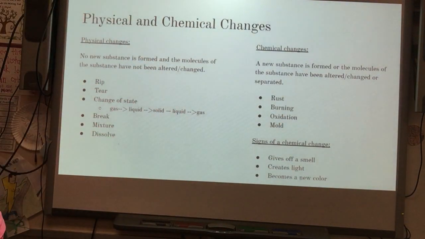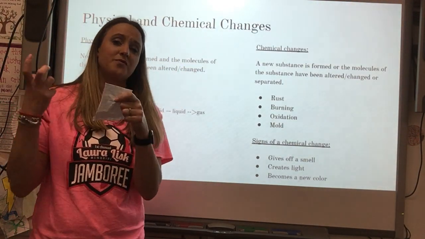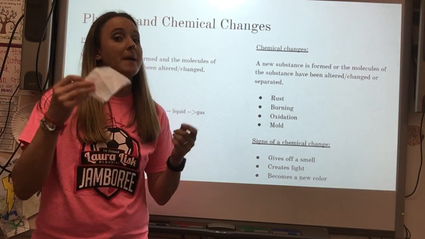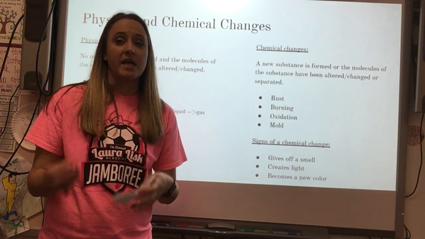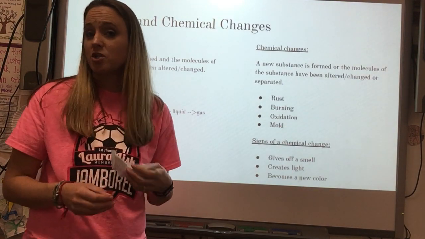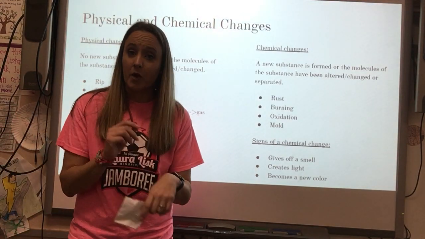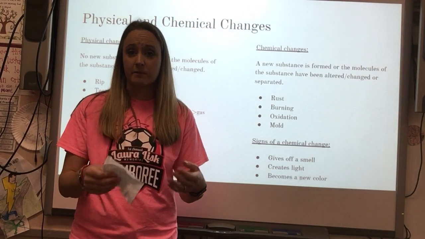Burning. If I have my crumpled up piece of paper and now I light that piece of paper on fire, it's going to become a new substance. It's going to become ash. That burning creates a chemical change. You cannot take that ash and tape it all back together and make it paper again. It is a new substance. It has been chemically altered.